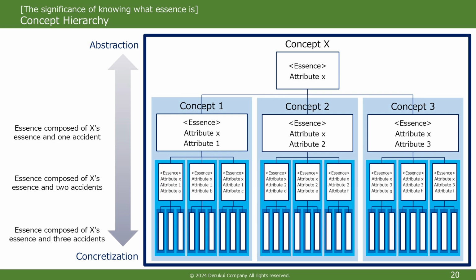Then, in other words, we can obtain ice, liquid water, and water vapor, which are one level lower than water, by adding an attribute of being solid, liquid, and gaseous to the essence of water, respectively. And, by adding an attribute of when, where, and how, respectively, we can obtain water that exists at a certain time, in a certain place, in a certain way, which are one level lower than ice, liquid water, and water vapor. Furthermore, by adding an attribute which can be mixed into water, such as salt or sugar, we can obtain water mixed with something, which is one more level lower.